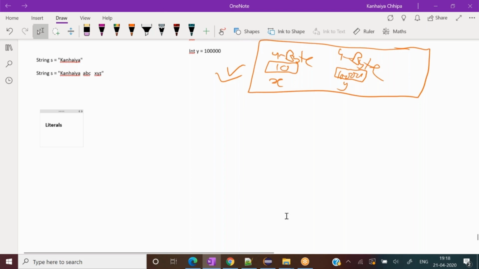With respect to the primitive types and the string classes, we would be using these terminologies a lot. We normally say literals or literal constant. If I explain it in a very layman way, any specific value we bind with our variable is called a literal.